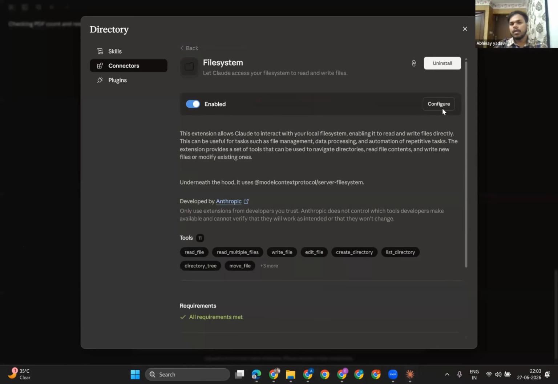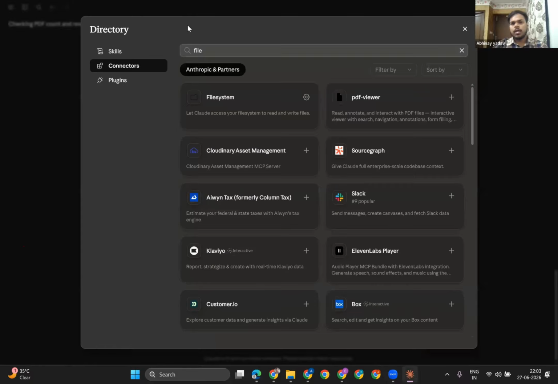When you enable it, it is going to ask you the path, that is, which part of your system you want to give this particular Claude access to. I hope I'm making myself clear. The entire system or some specific part? So I have given access for the desktop only.